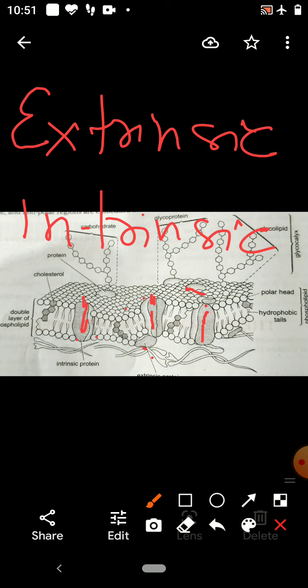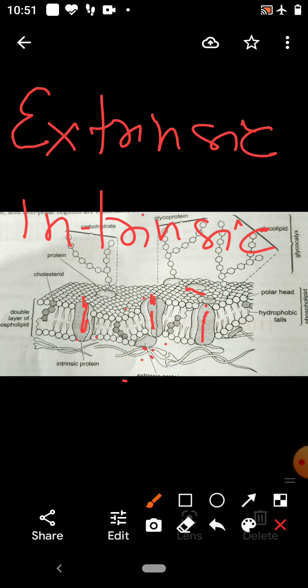So the biological membrane is semi-fluid. The lipid and intrinsic protein can make movement. The lipid molecules show intramolecular movement. The lipid bilayer provides a permeability barrier. Protein molecules are concerned with enzymatic activity, transport of molecules, and receptor functions.